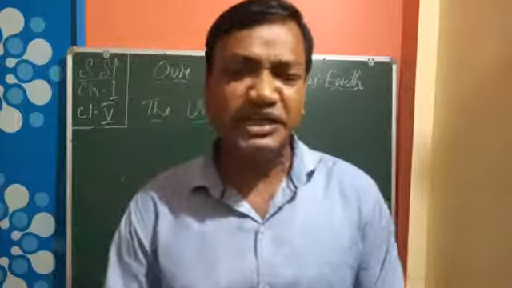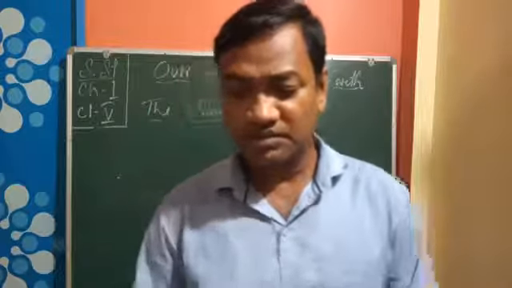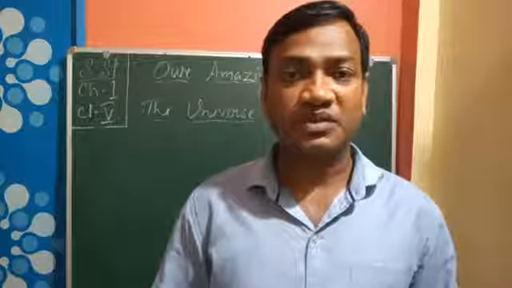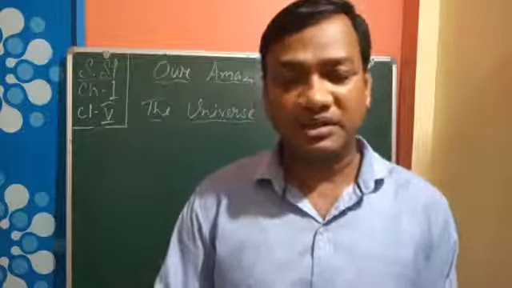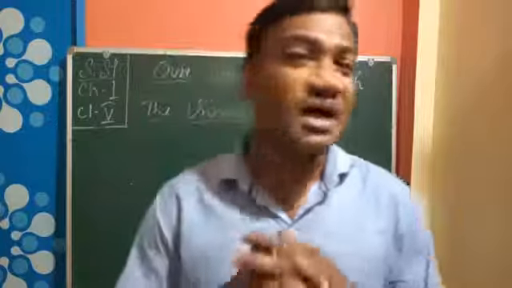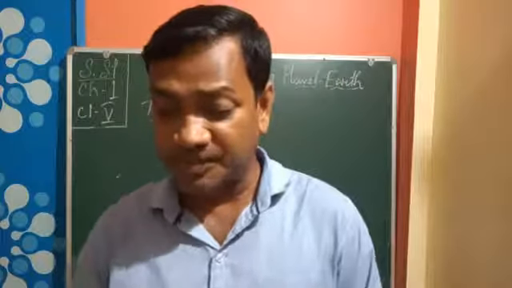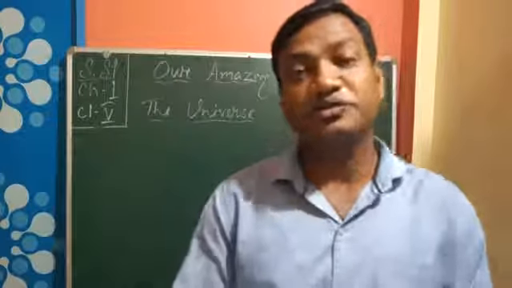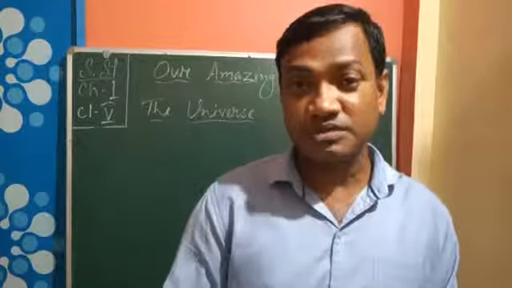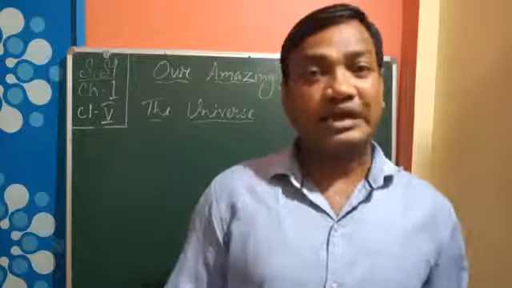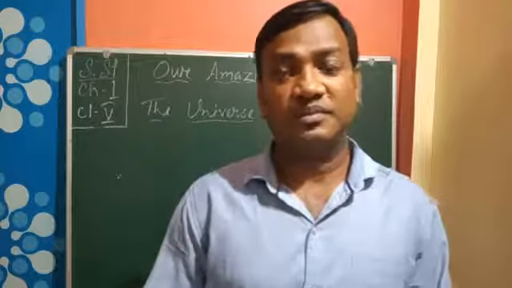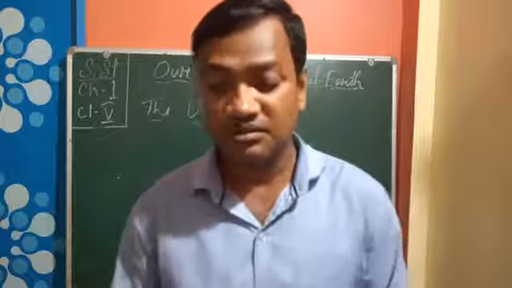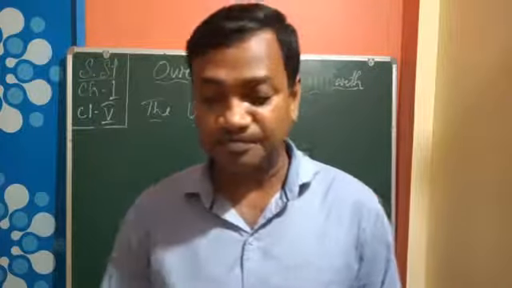There are many theories about the beginning of the universe, how the universe began. Many people have given theories, and it is hard to imagine how it came into being. So it is not possible to know accurately when the universe came into being.